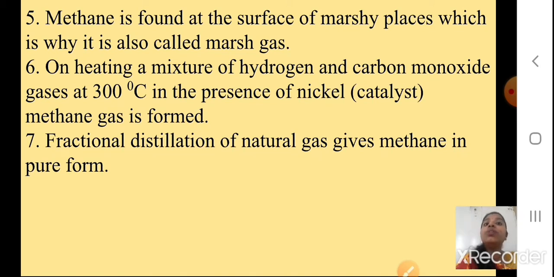Seventh point: fractional distillation of natural gas gives methane in pure form. Fractional distillation is like a type of filtration, but an advanced one using machines. If you go on doing fractional distillation of natural gas, meaning cleaning that natural gas, you can get methane in the pure form. Students, I hope the occurrence part is clear.